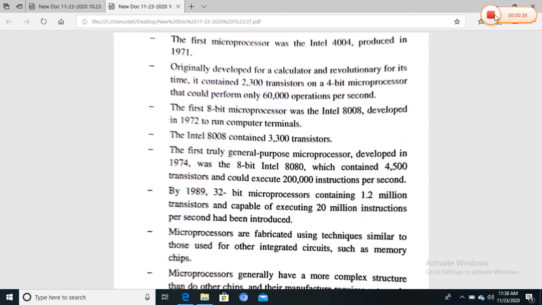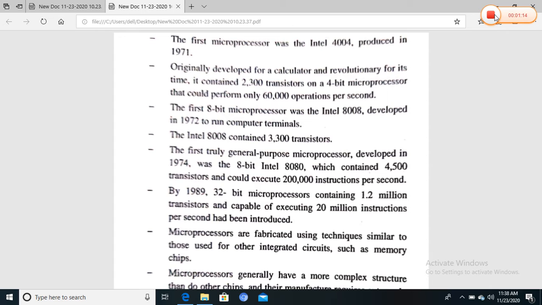But the first 8-bit microprocessor was developed by Intel, the 8008 in 1972, to run computer terminals, and this Intel 8008 contained 3300 transistors. And the first general purpose microprocessor, developed in 1974, was the 8-bit Intel 8080, which contained 4500 transistors and could execute 2 lakh instructions per second.